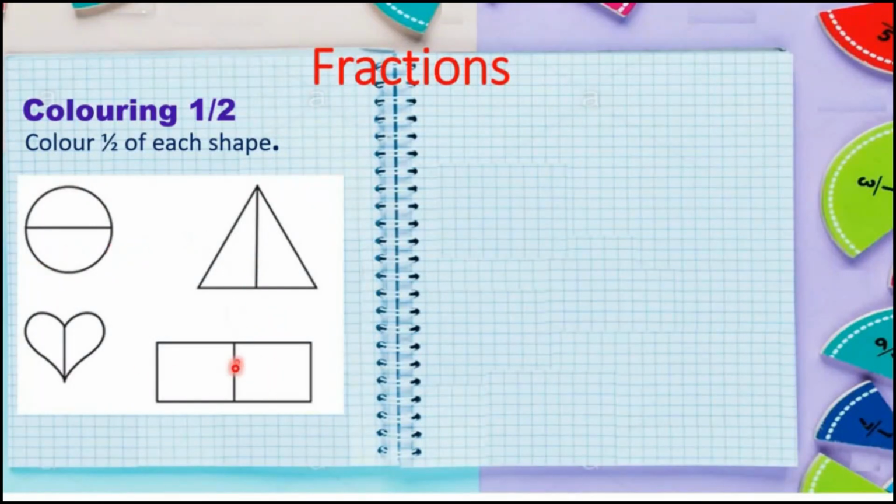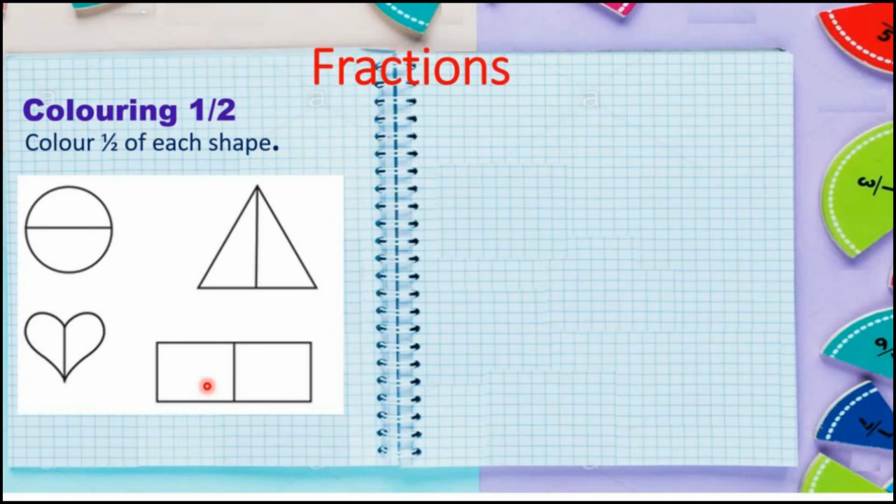Students, look at these pictures. These are the pictures of some shapes. And look, all the shapes are divided into 2 equal parts. Today we will color half part of each shape. Do we color both parts of each shape?